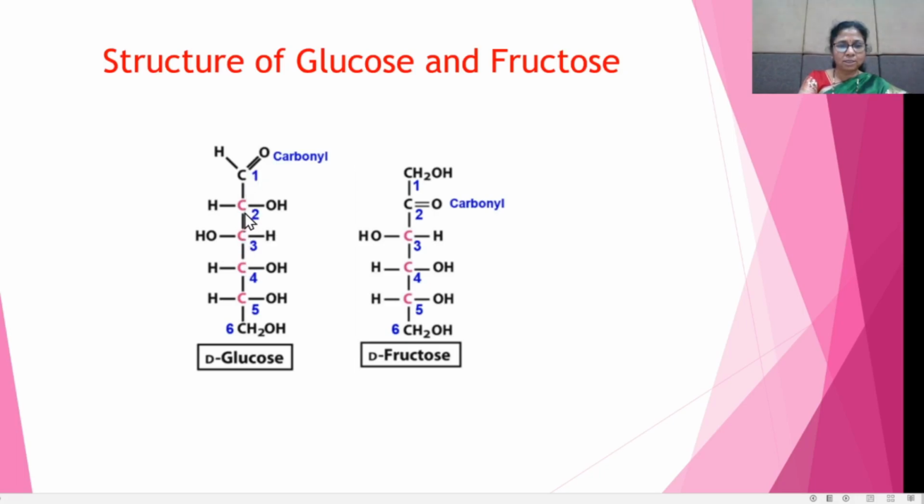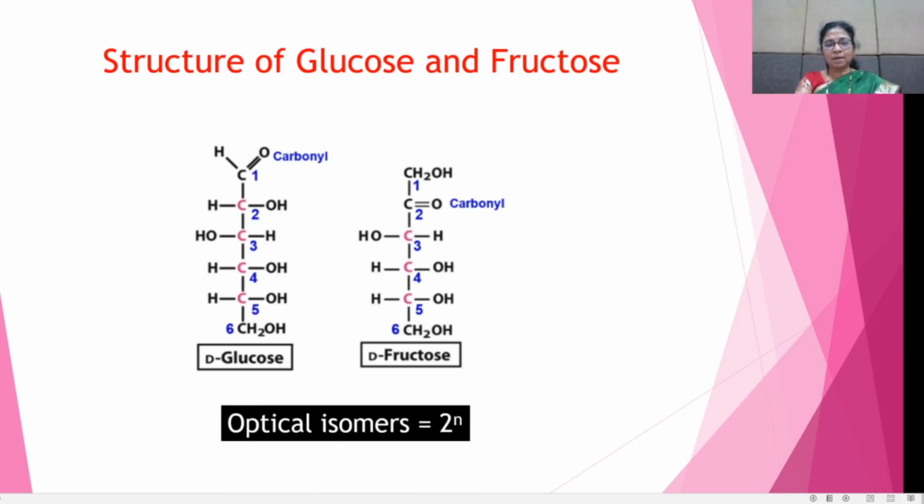In glucose, there are 1, 2, 3 and 4, these 4 carbon atoms are the chiral carbon atoms. And in fructose, there are 1, 2 and 3 chiral atoms. So glucose contains 4 chiral carbon atoms and fructose contains 3.